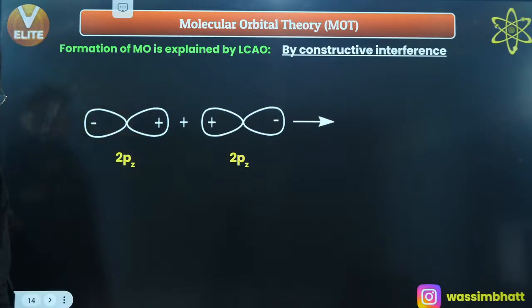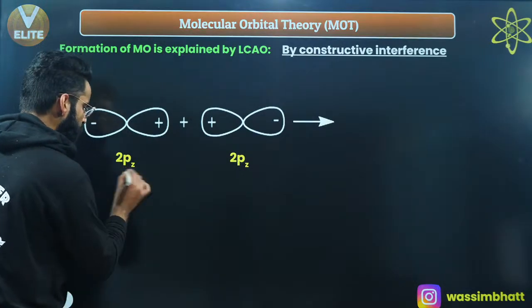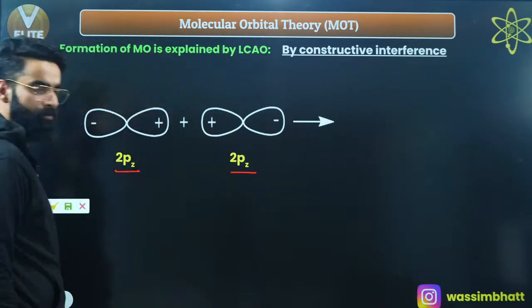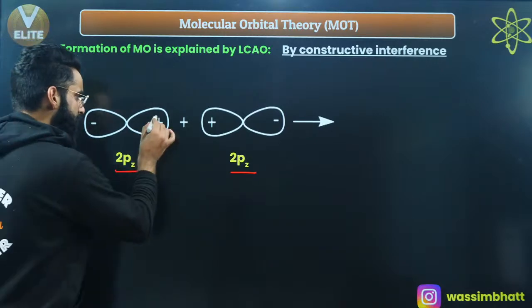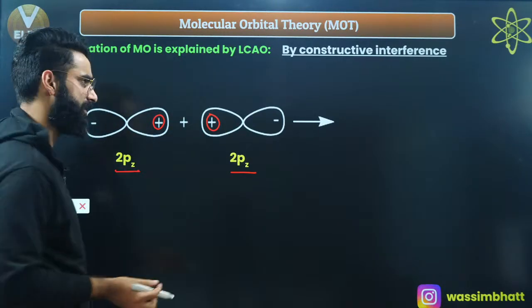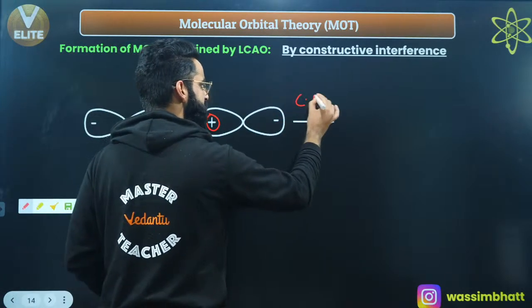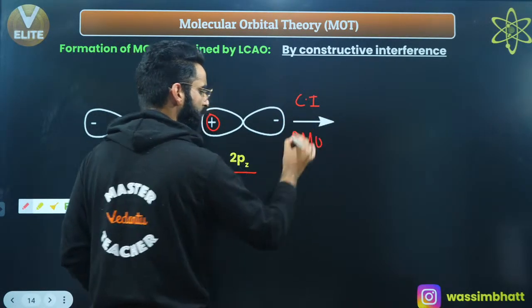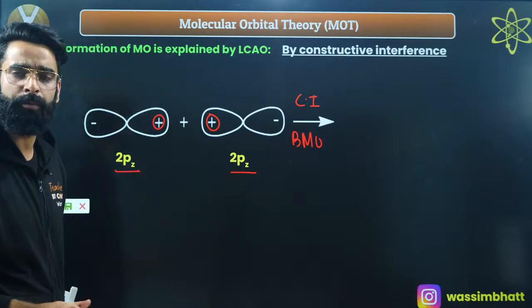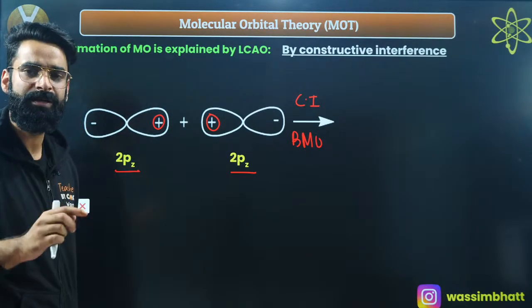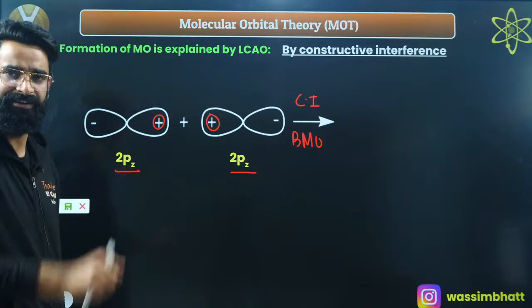Have a look exactly. Let's assume this is the 2pz atomic orbital of one atom. This is the 2pz atomic orbital of one more atom. First of all, two same signs are on the same side. So which kind of interference are they going to show? Constructive interference. And whenever there is constructive interference, the bonding molecular orbital gets formed. And in the bonding molecular orbital, the electron density in between the nuclei will be more, due to which repulsions will be less and stability will be more, right?